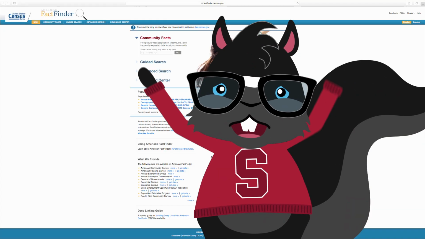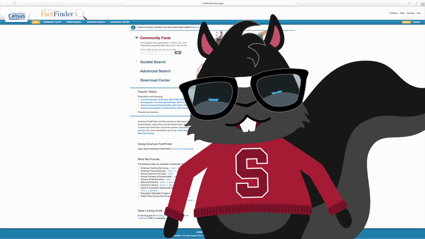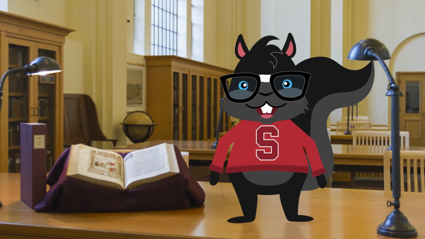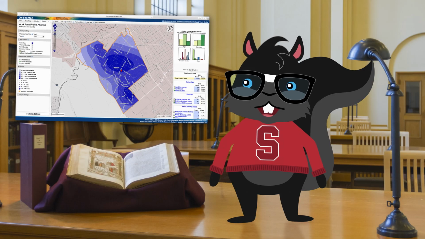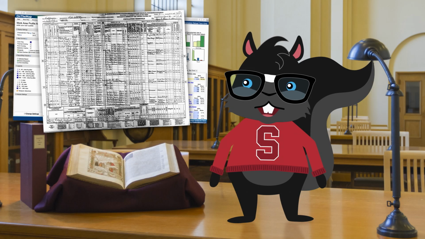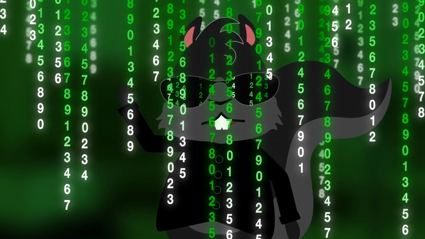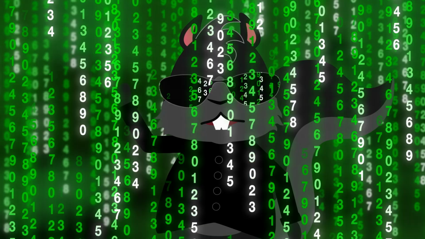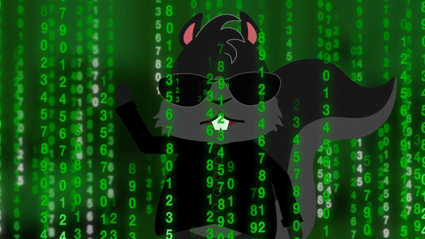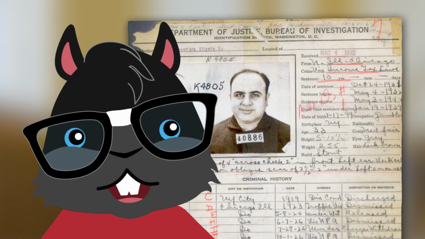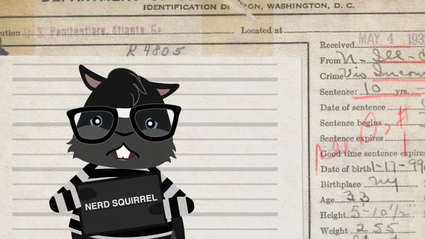Warning: primary sources are not synonymous with facts. Primary sources provide raw material to build an informed argument. It is very important to critically evaluate all sources for bias or falsification. For example, census data is known to have data collection issues that can result in inaccurate information. The recording of census data has the potential for human error because of the very nature of the process, especially among minority populations. Nerd Squirrel was surprised to learn that even police reports are primary sources, but it makes sense because they record an event at the time it happened.